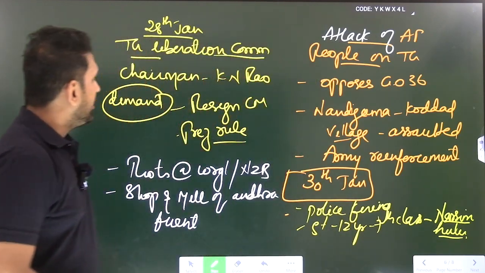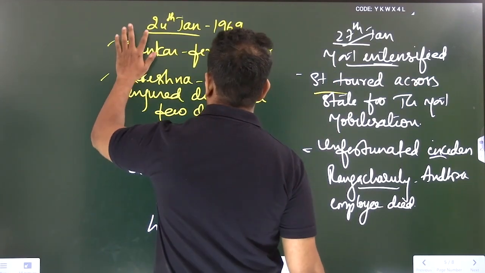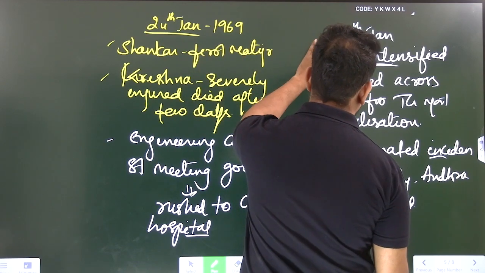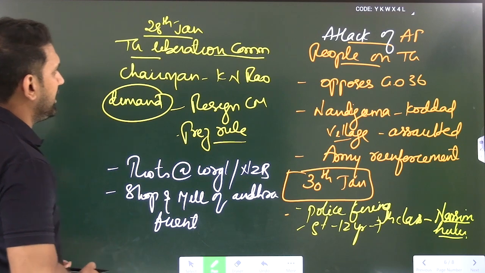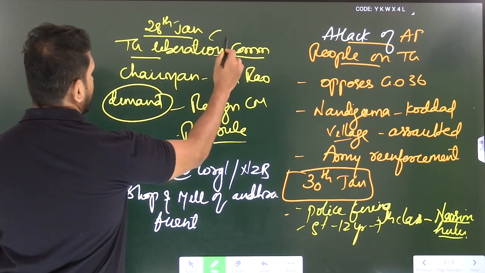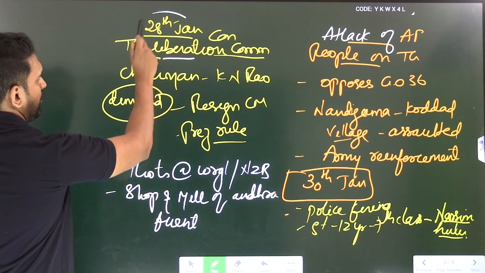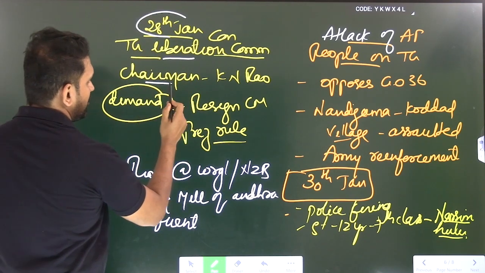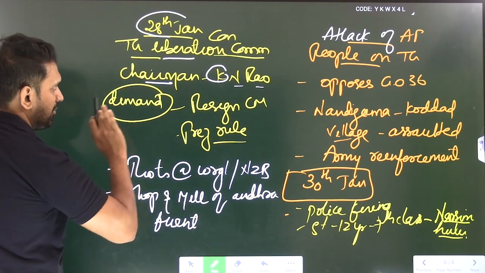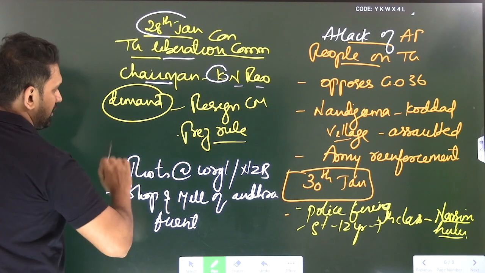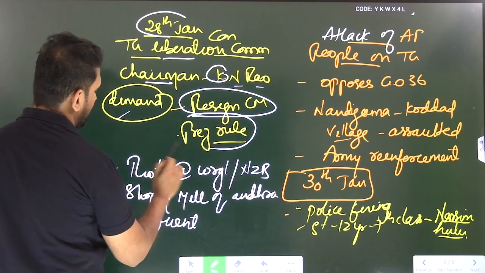Right. Then on 28th January, fine. So we are here: 24th, first martyr; 27th, Andhra employee died. Then 28th, Telangana Liberation Committee Convention. The Telangana Liberation Committee was formed on 28th January under the chairmanship of a very important person, Kaloji Narayan Rao. The demand of this particular convention was very simple: please, CM sir, resign and we want President's rule.